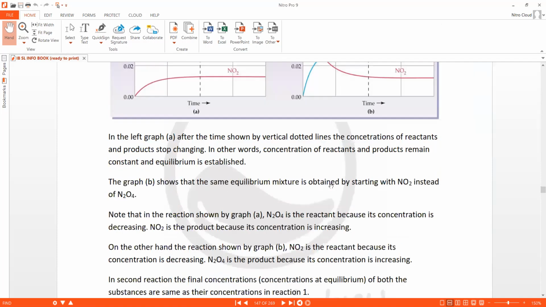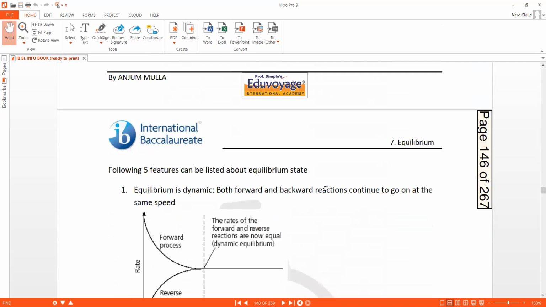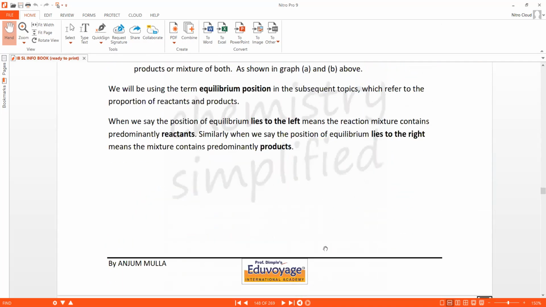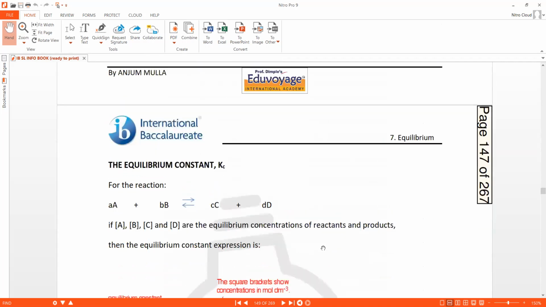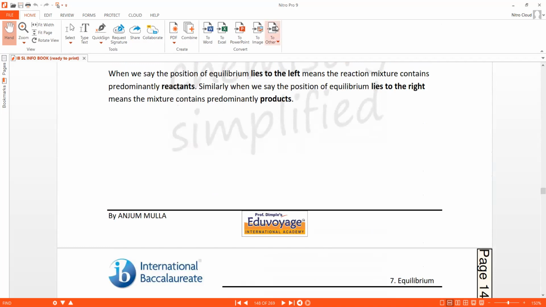The second term that we are learning is the Kc value. The equilibrium constant. Kc is also called the equilibrium constant. Okay, now to understand the Kc, we'll take an example of a reaction.